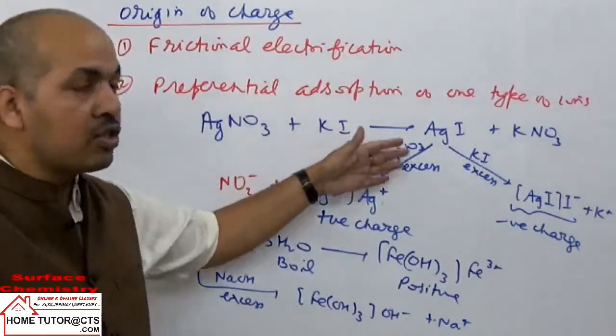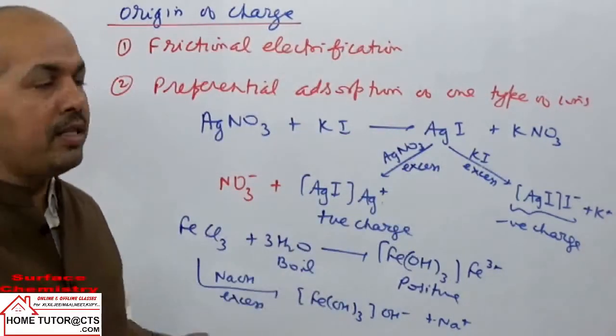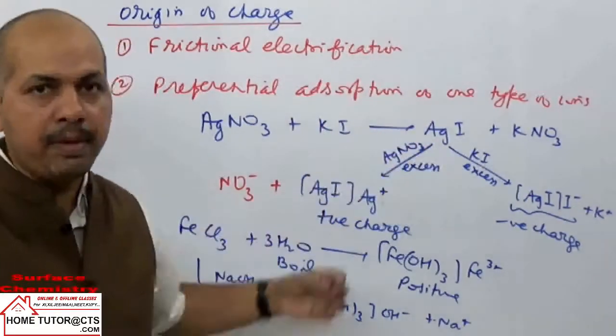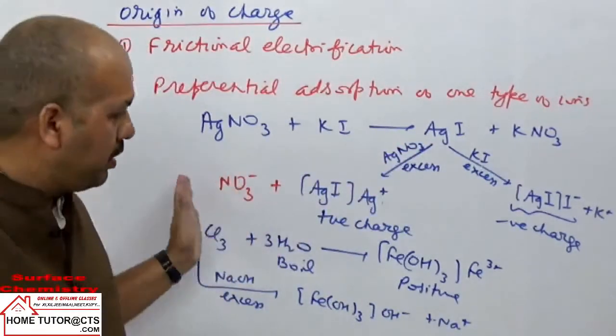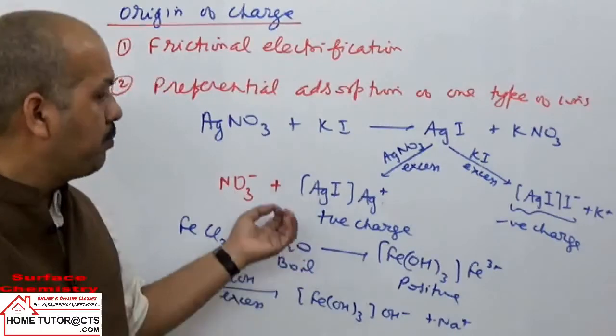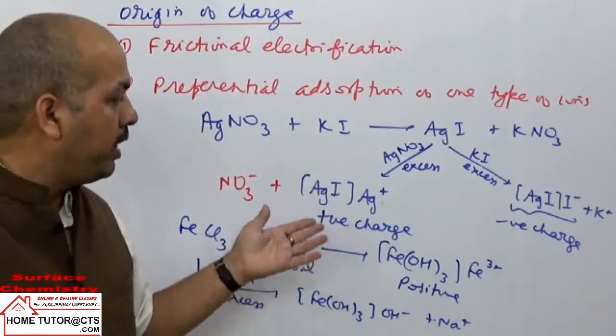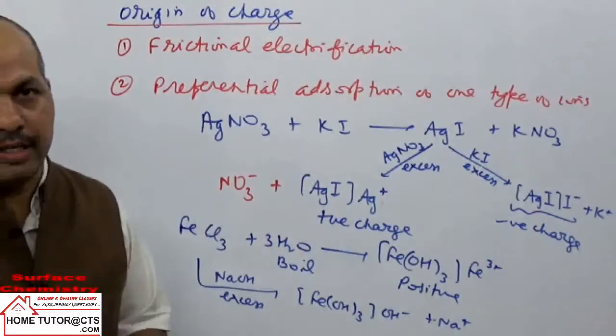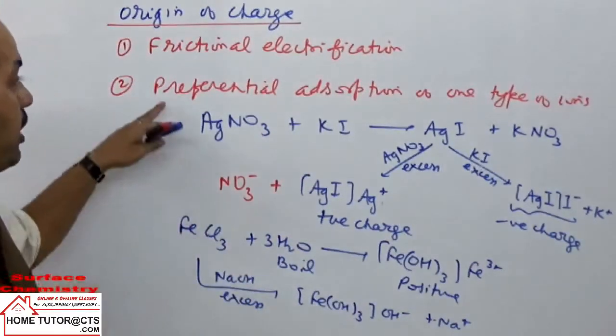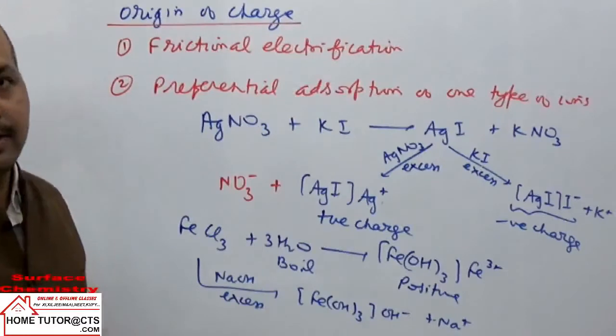One of the ions, which is common, will be adsorbed extra by the PPT or sol prepared here, and then they will help to get the charge on the dispersed phase, either negative or positive charge can come on dispersed phase particles. Are you clear? Preferential adsorption of one kind of ions.